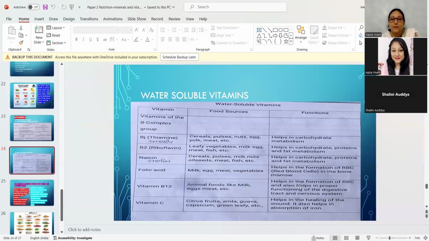Vitamin B12 helps in the formation of red blood cells and also helps in proper functioning of the digestive tract and nervous system. So whenever we say there is numbness or tingling in the hands, we get B12 tablets for that. Anything that is happening with the nervous system or strain.